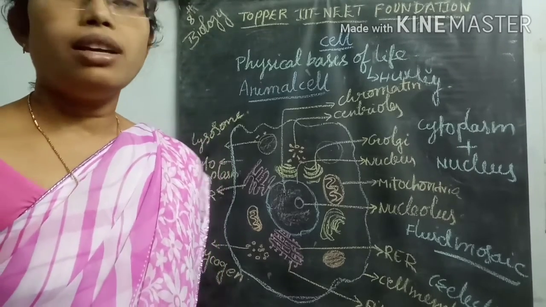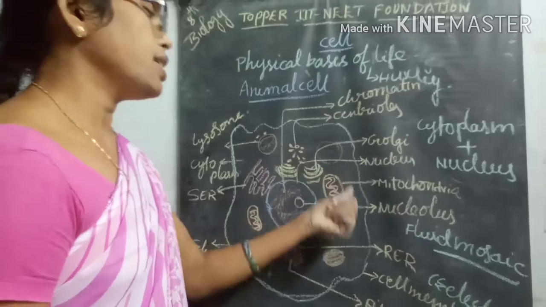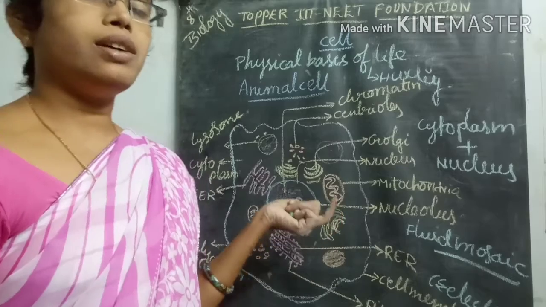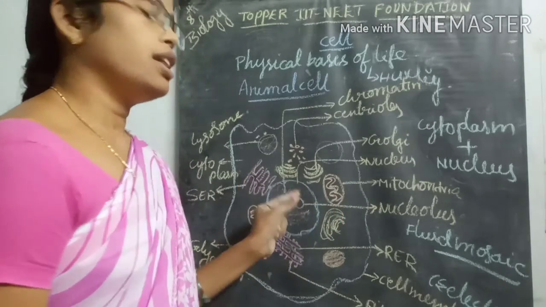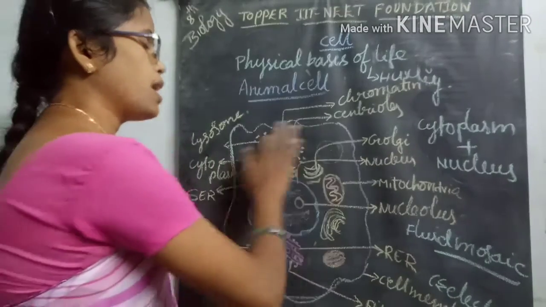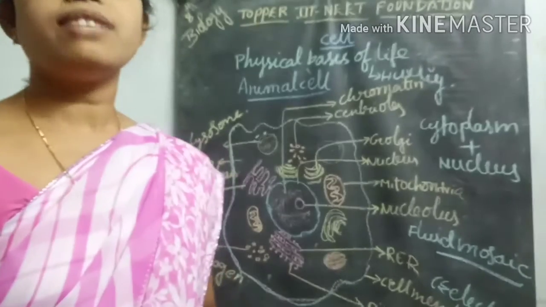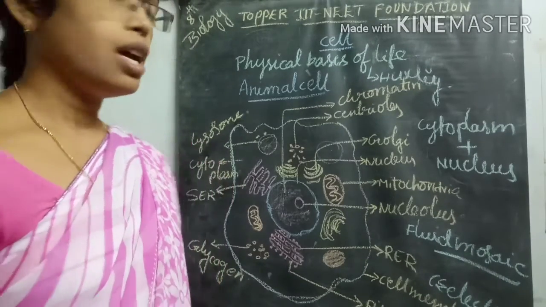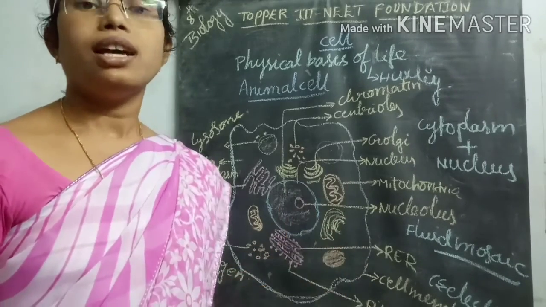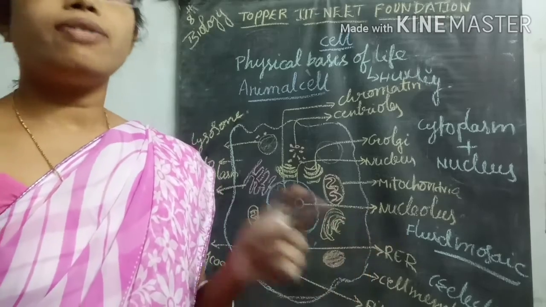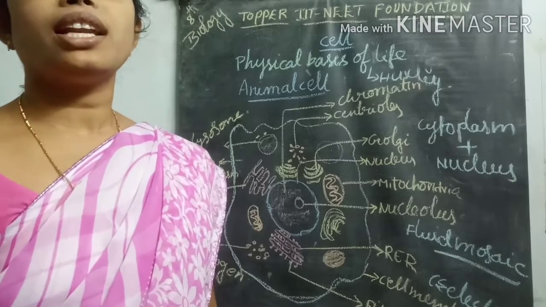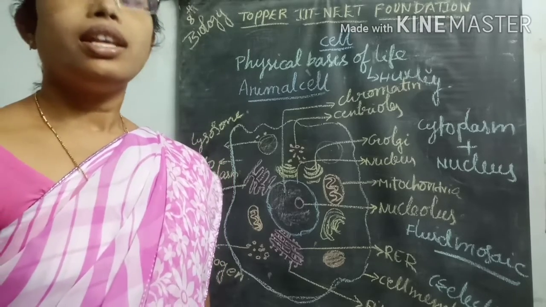Inside this plasma membrane there is a liquid material called cytoplasm, and there is another cell organelle called the nucleus. The cytoplasm containing cell organelles plays a very important role in cellular functions, and the nucleus present with the cytoplasm plays a very important role in heredity, meaning the inheritance of characteristics from one generation to another generation.